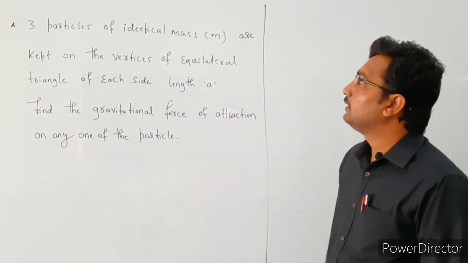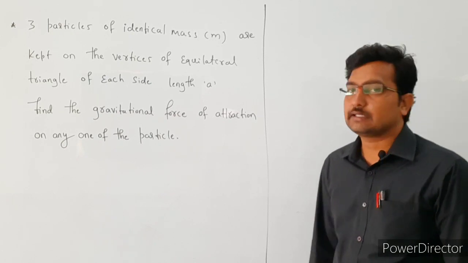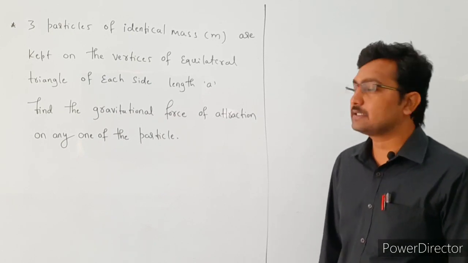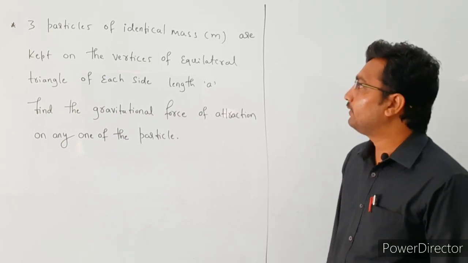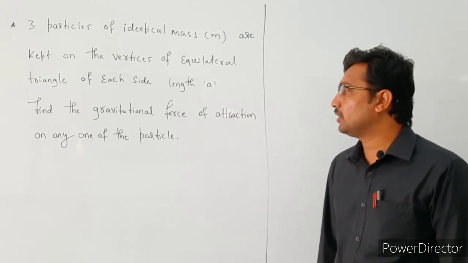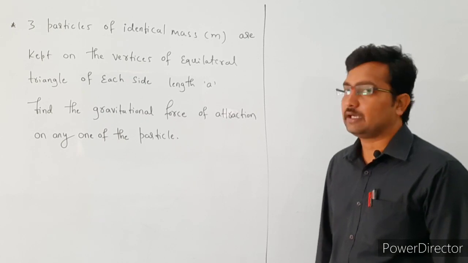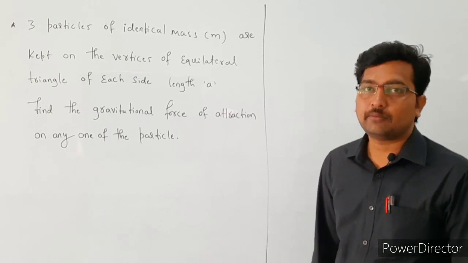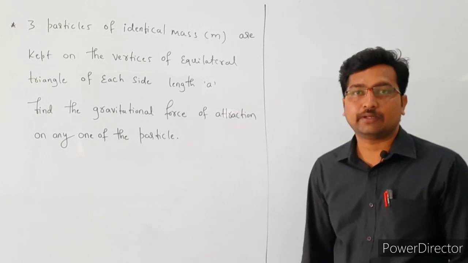See the problem here. Three particles of identical mass m are kept on the vertices of an equilateral triangle of each side length a. Find the gravitational force of attraction on any one of the particles. So this problem is based on the principle of superposition.